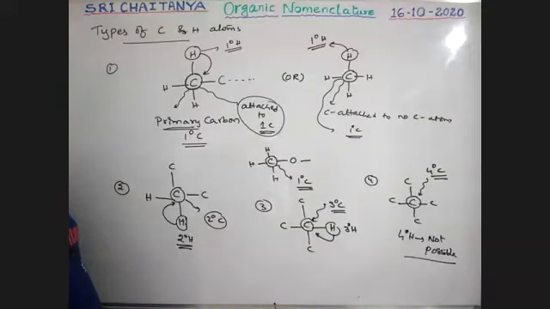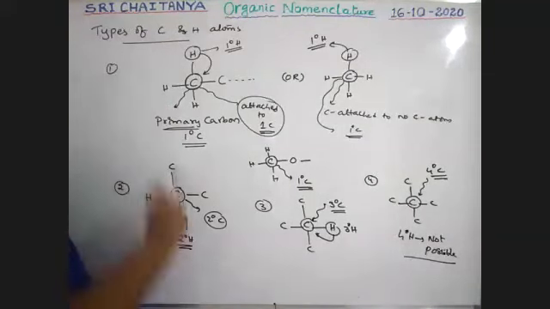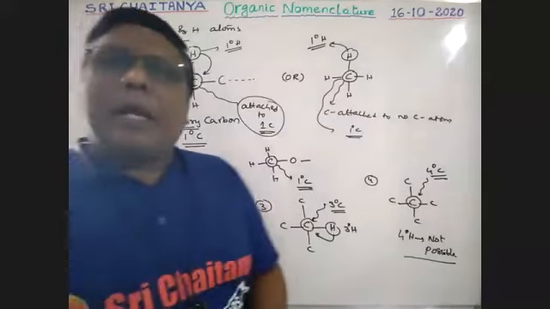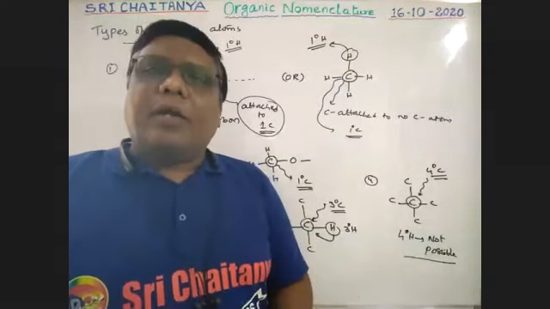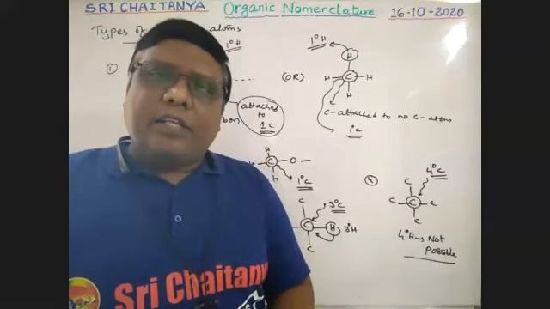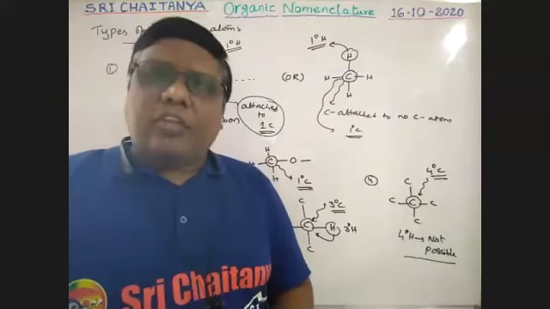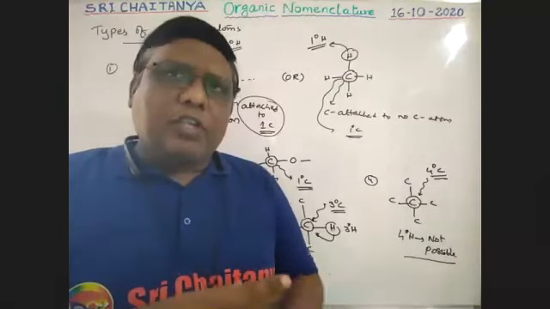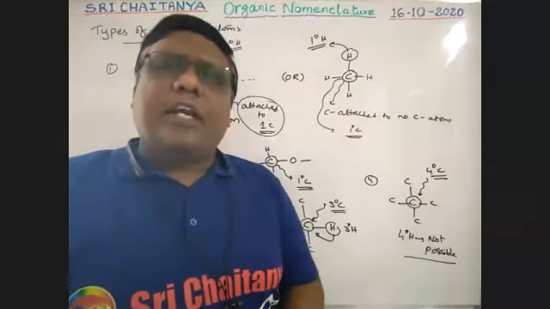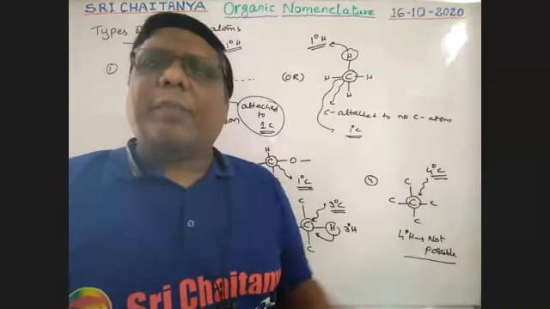So this is about the different types of hydrogens in organic chemistry: primary carbon, secondary carbon, tertiary carbon, quaternary carbon; and on the hydrogen side, primary hydrogen, secondary hydrogen, tertiary hydrogen. No quaternary hydrogens are available. Let us identify which is which in a particular example.